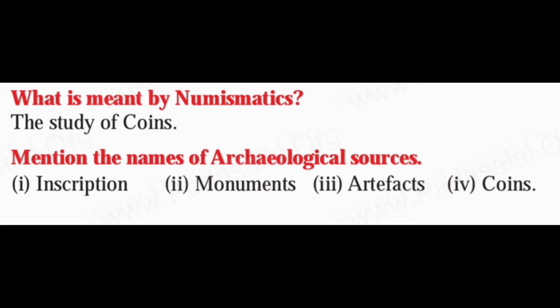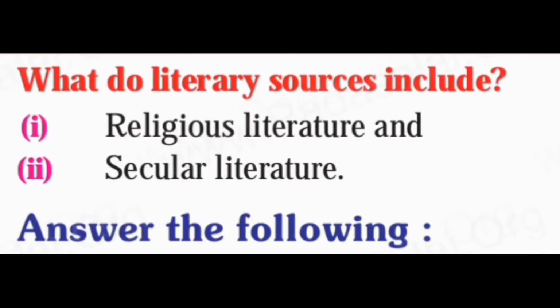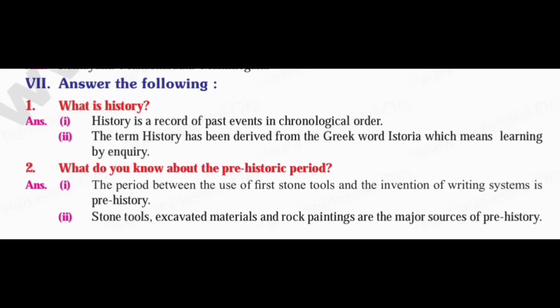The answer is inscription, monuments, artifacts, coins. Eighth question is, what do literary sources include? The first point is religious literature and the second point is secular literature. The seventh Roman letter is, answer the following.